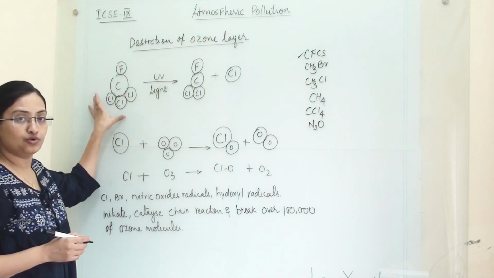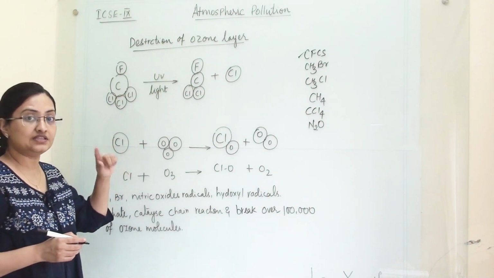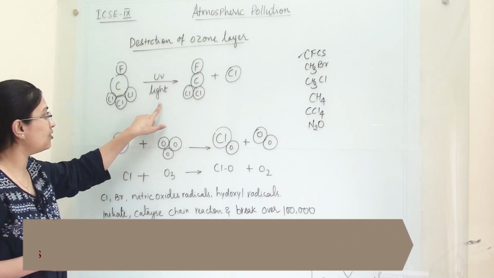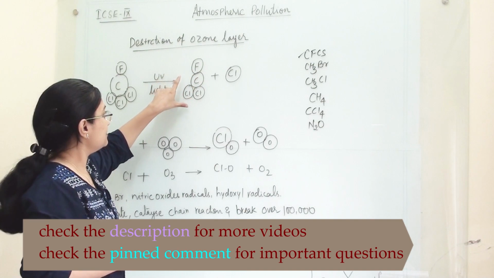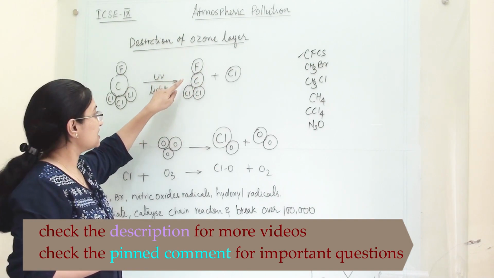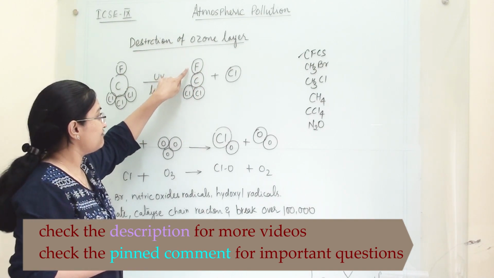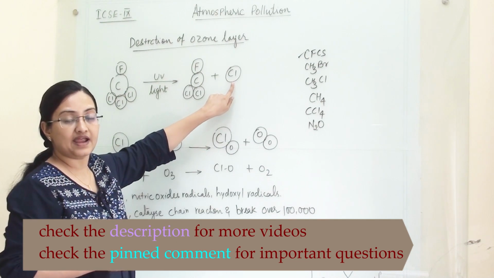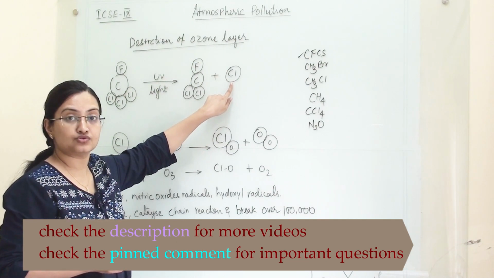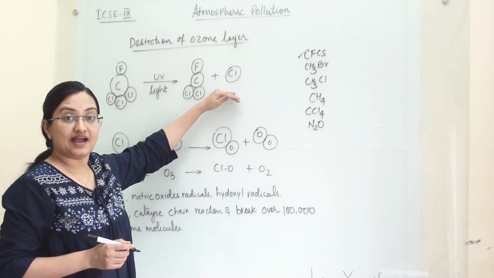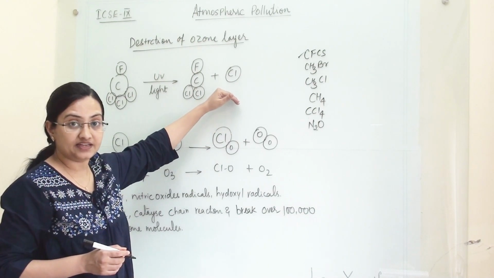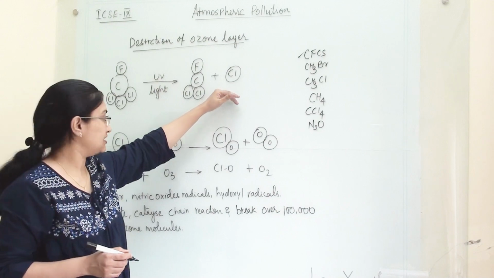When this molecule is in the atmosphere, in the stratosphere, then with the help of UV light, this molecule will decompose and dissociate into CCl2F and Cl. So one atom of Cl, we can also say a free radical Cl. One chlorine atom is very highly reactive because it is unstable.